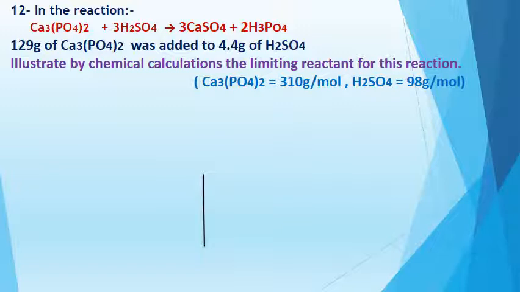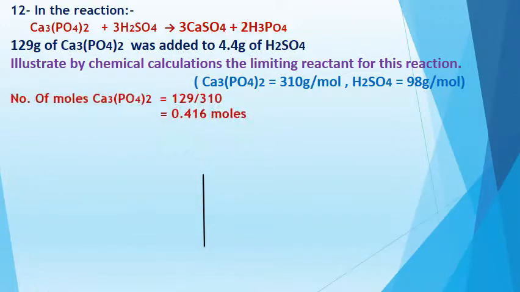But here we must calculate the number of moles only. Okay? Number 1, I must calculate the number of moles of calcium phosphate. As we know, the number of moles equals mass divided by molar mass. So the mass of calcium phosphate is 129 divided by the molar mass of calcium phosphate, 310.